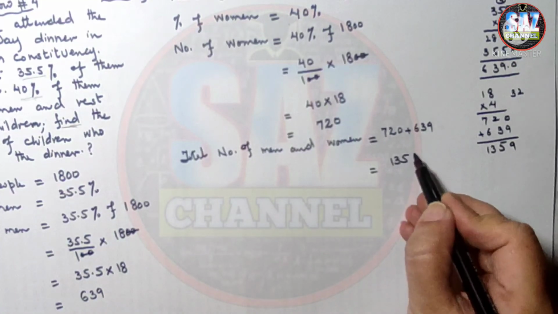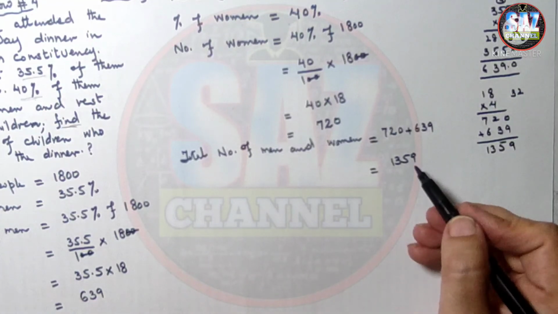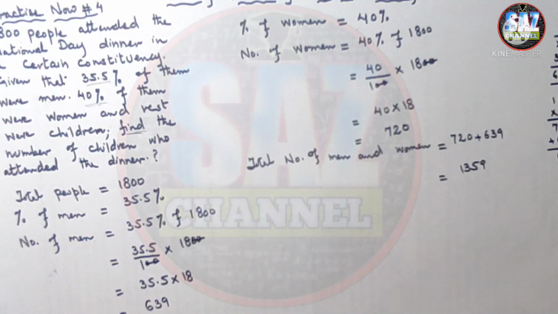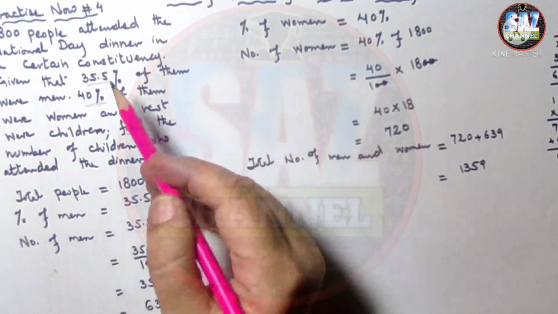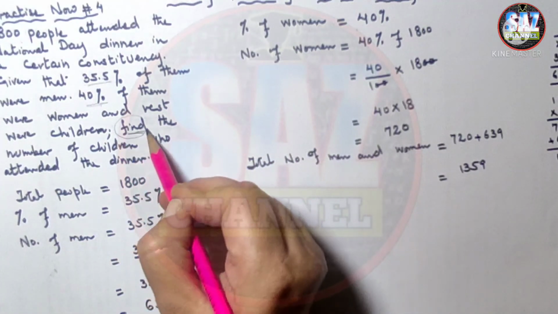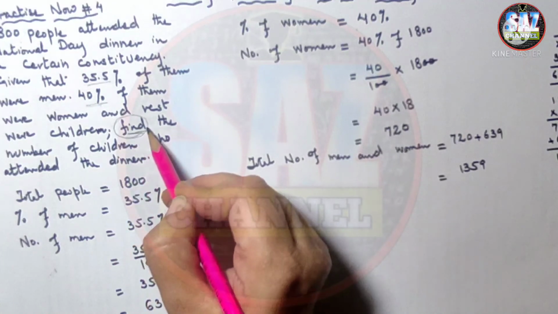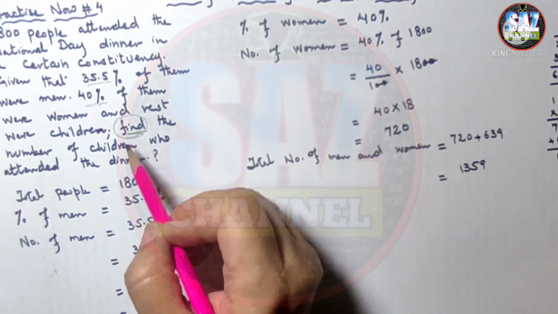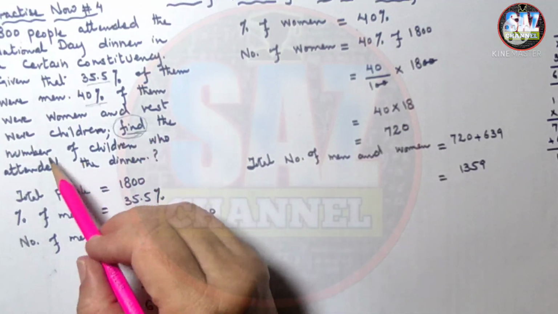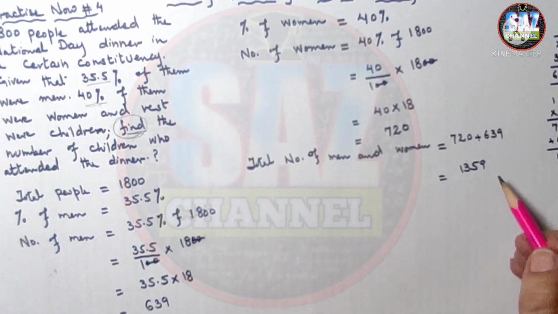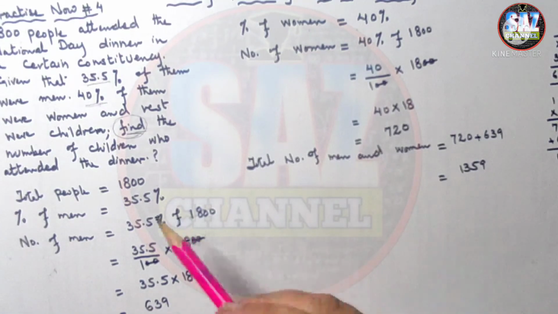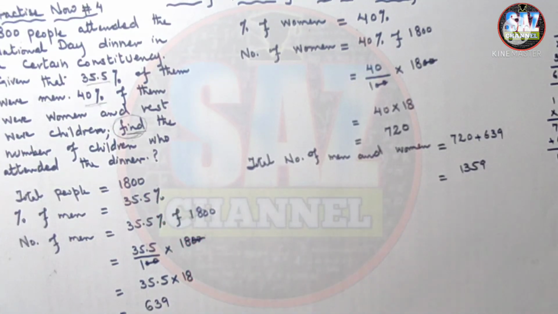1359. Now, but what was the actual requirement of the question? The actual requirement of the question is to find the term, the expression, the question that begins after the word find, what, how. That is the requirement of the question, and the requirement is not the total people who are attending the party. The requirement is to find the number of children.